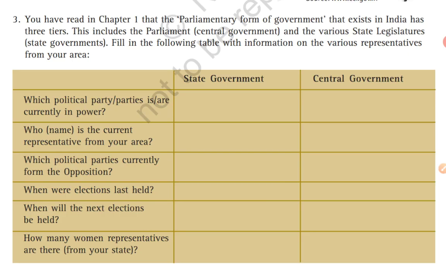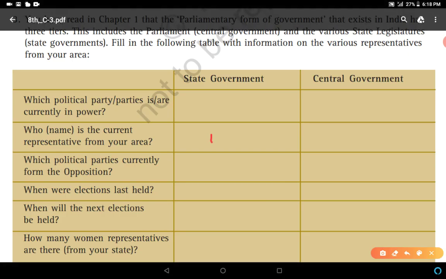Who is the current representative from your area? If you talk about state government, if we take the example of Rewari constituency for state legislative assembly, Chiranjeev Rao is the MLA, right? And if we take central government, means parliament, it means Lok Sabha. So you take the example of Rohtak constituency, Dr. Arvind Sharma is the representative for parliament from our area. Which political parties currently form the opposition? In state government, Congress forms the opposition party. In central government, many opposition parties are there, led by the Congress party.